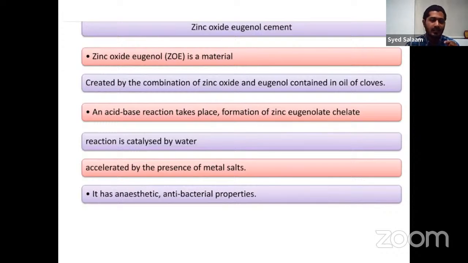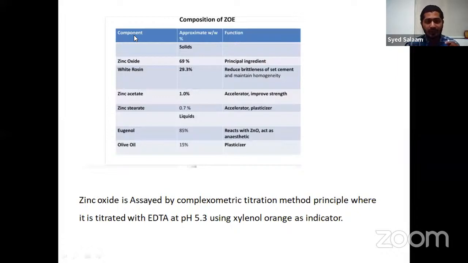This reaction is being catalyzed with water, and this zinc eugenol cement will have anesthetic as well as antibacterial properties. If you go towards the exact formulation, zinc oxide is taken at 69%. This is the principal ingredient, with white rosin at about 29.3%, which reduces the brittleness of the set cement. Zinc acetate, 1%, accelerates and improves the strength.